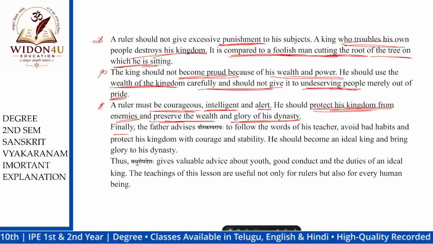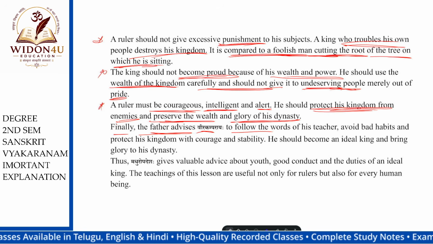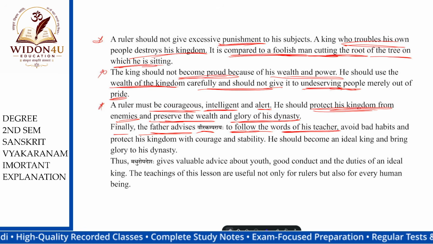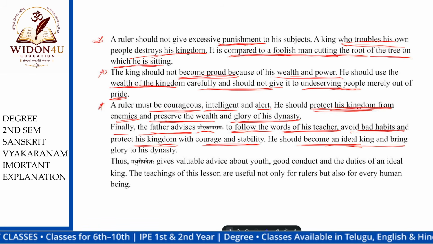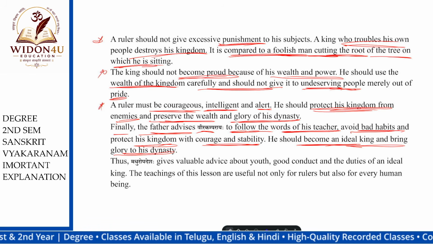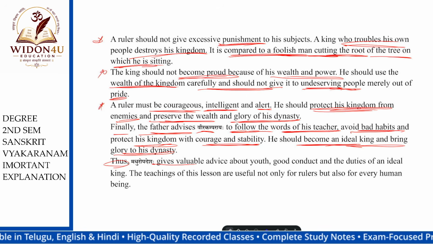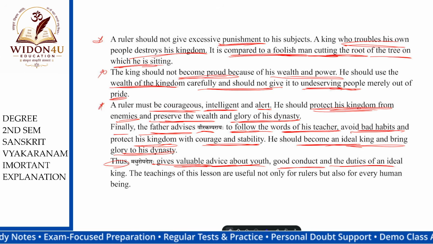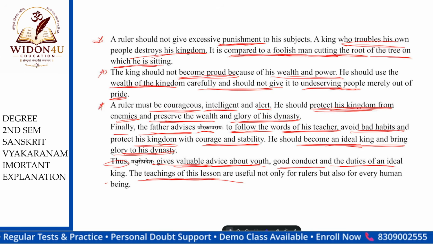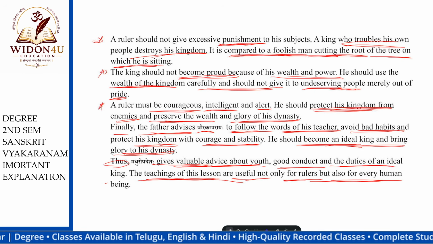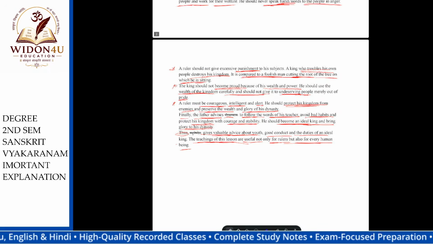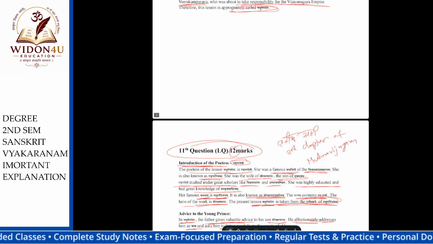Finally, the father advised Veerakamparaya to follow the words of his teacher, avoid bad habits, and protect the kingdom with courage and stability. He should become the ideal king and bring glory to the dynasty. Thus, Madhuropadesha gives valuable advice about youth, good conduct, and the duties of an ideal king. The teachings of this lesson are useful not only for rulers but also for every human being. This is the meaning of the lesson.